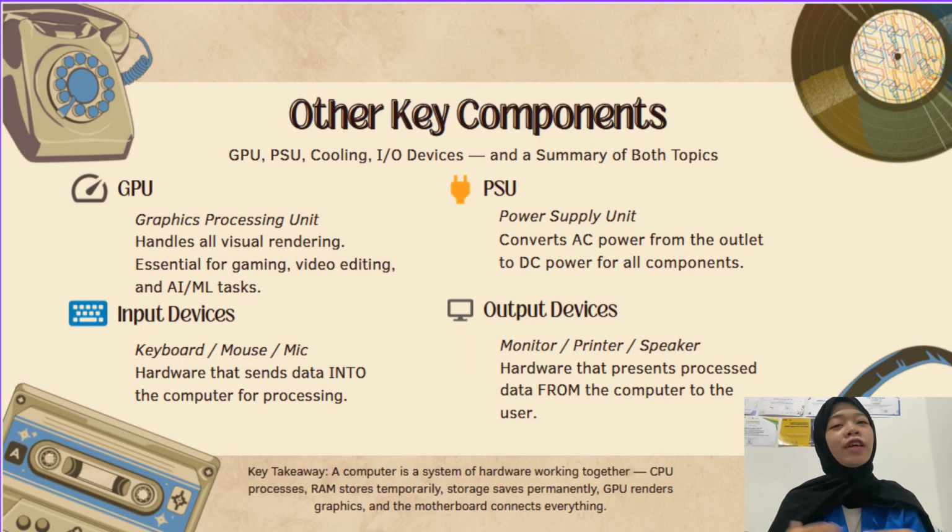Finally, let's cover a few more important components. GPU, or graphics processing unit. While the CPU handles general computing, the GPU is a specialized processor designed to handle graphics and visual data. It's critical for gaming, video editing, 3D rendering, and increasingly for AI and machine learning tasks. Popular brands include NVIDIA, or GeForce, and AMD, or Radeon.